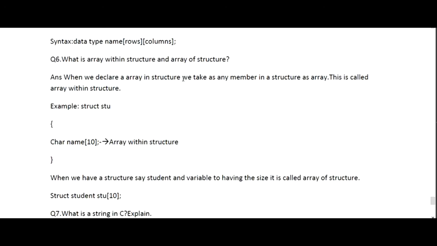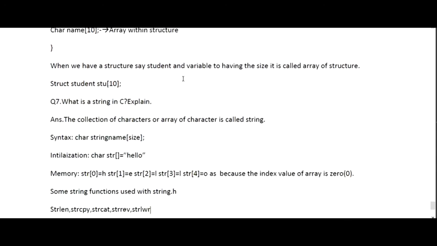You just need to understand what we need to write in array within structure and what we need to write in array of structure. If you are not able to check it, you can pause the video over here and check what is array of structure and array within structure, so that it is easy for you to understand what we basically mean by this and what exactly we need to write in the exam when we are asked this question.